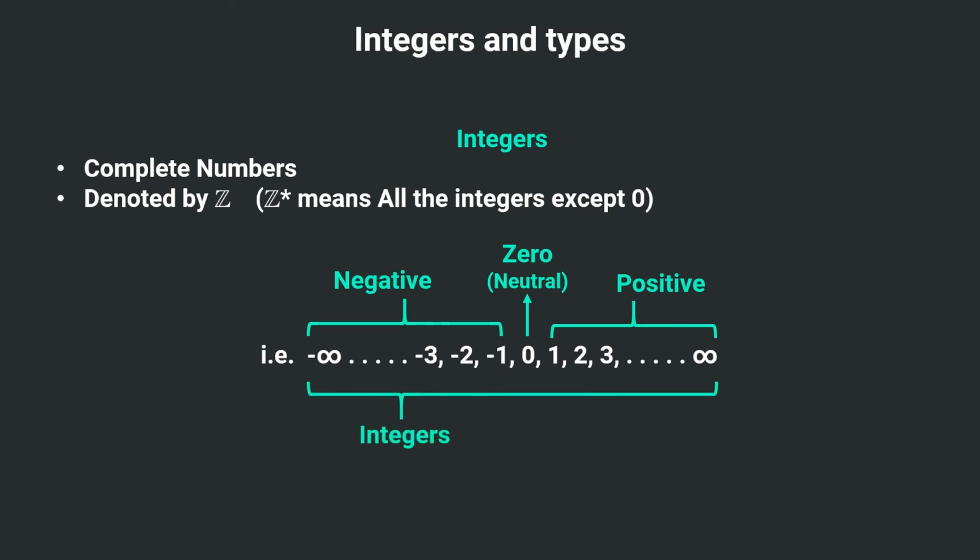And if we ignore all the negative numbers from integers, then we will be left with whole numbers. So whole numbers are the complete numbers starting from 0 and all the positive numbers. And if we exempt 0 from the whole numbers, then we will be left with natural numbers. So these are the subcategories of integers.